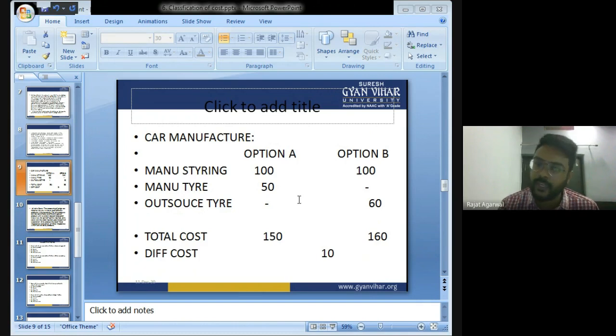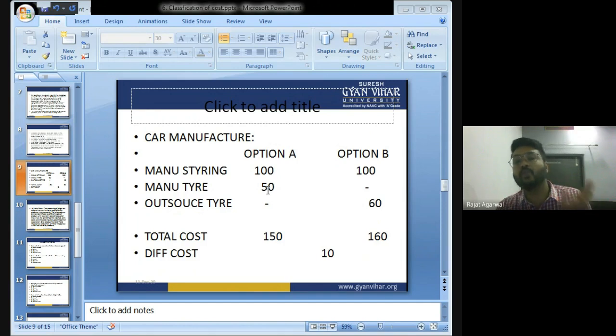Now, which option will I select? I will select option A. It means I will manufacture the tire on my own, because if I outsource the tire, I have to incur rupees 60, and if I manufacture the tire myself, I have to incur just rupees 50.